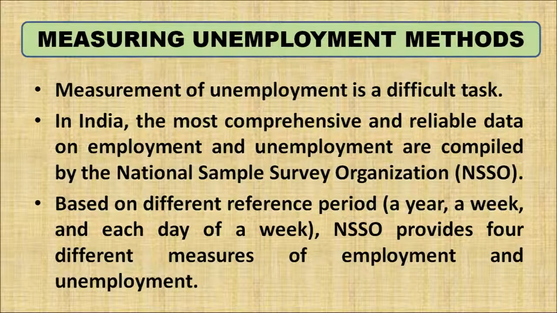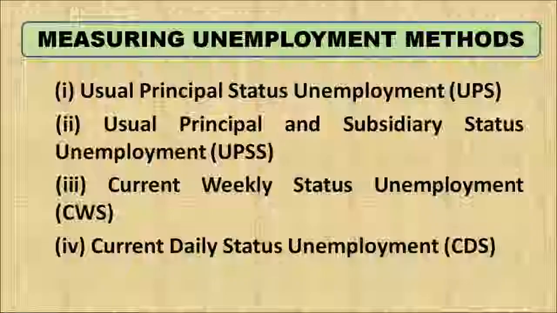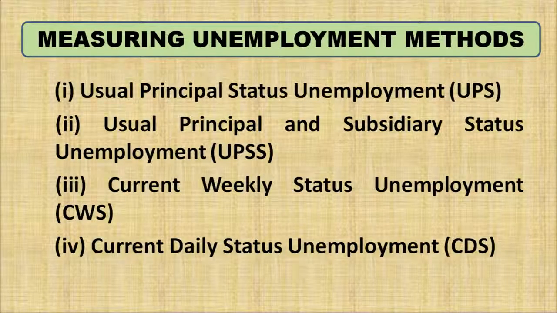Measurement of unemployment is a difficult task in a country like India. The most comprehensive and reliable data on unemployment are compiled by the National Sample Survey Organization, and based on different reference periods, NSSO provides 4 different measures of unemployment in our country: usual principal status unemployment, usual principal and subsidiary status unemployment, current weekly status unemployment and current daily status unemployment.